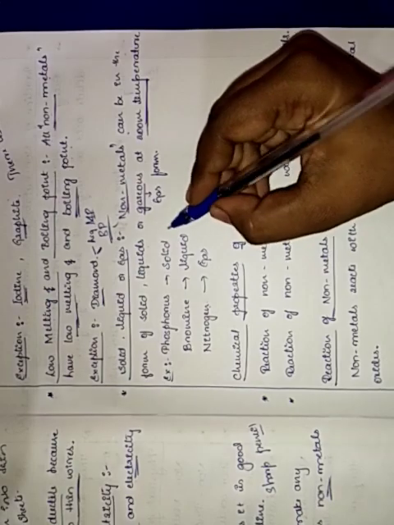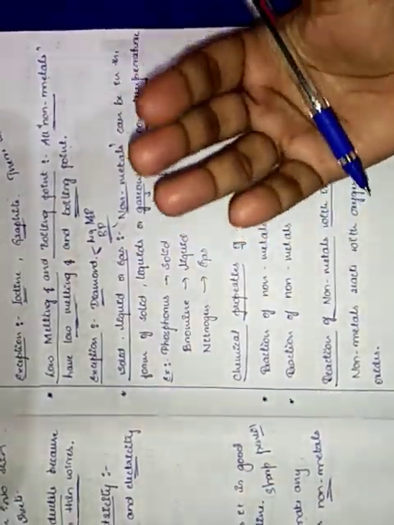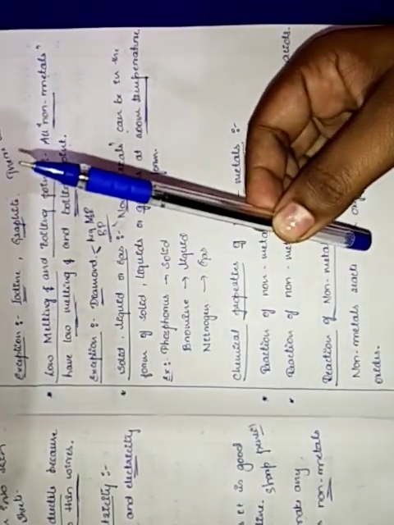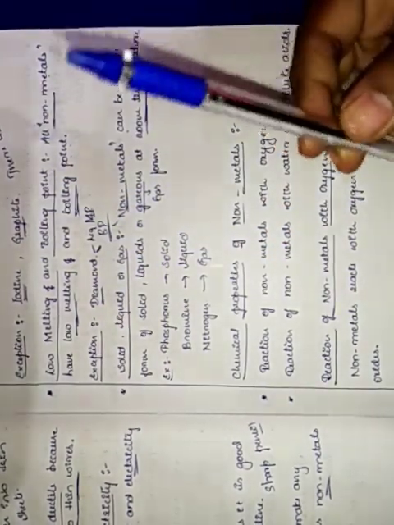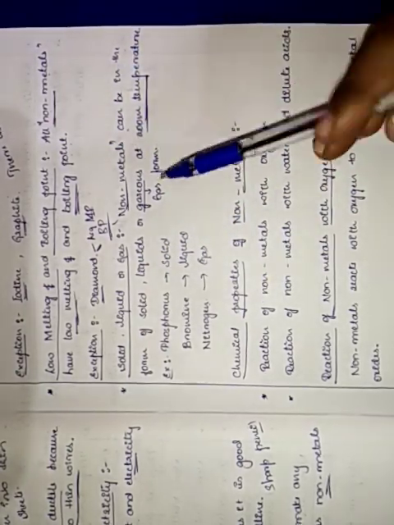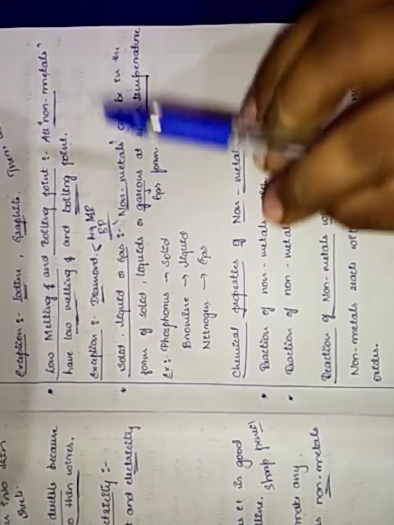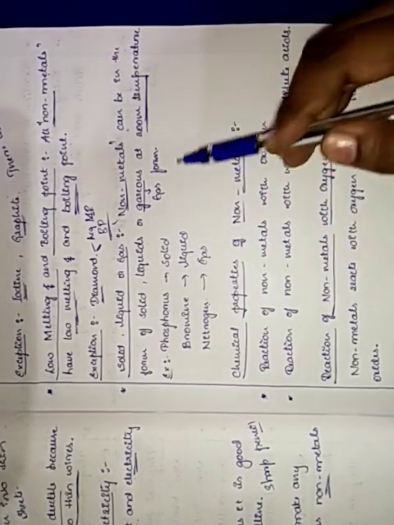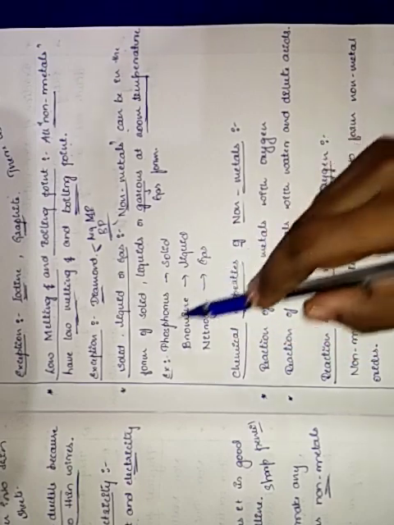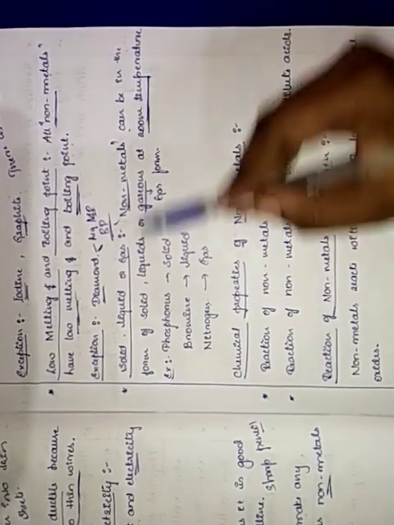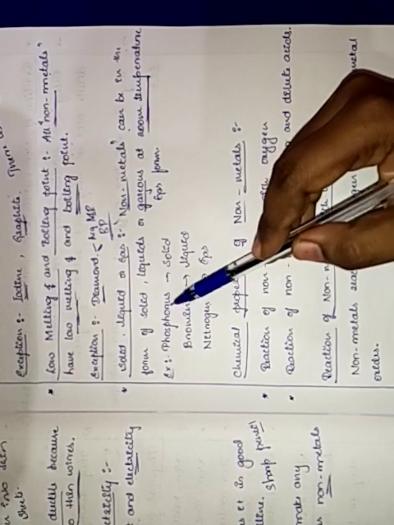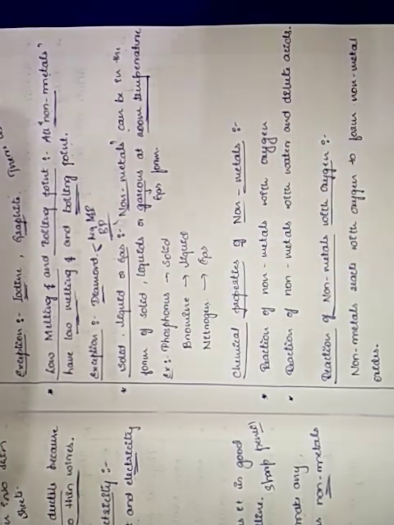This will be in solid form. Anything, for example this, is a solid, which means it has some mass. Liquid means it will be watery in nature. Liquid, got it? Gas means nitrogen, that is a gas. These are non-metals that can be in the form of three types, solid, liquid and gas at room temperature. We have three examples: phosphorus, bromine and nitrogen.